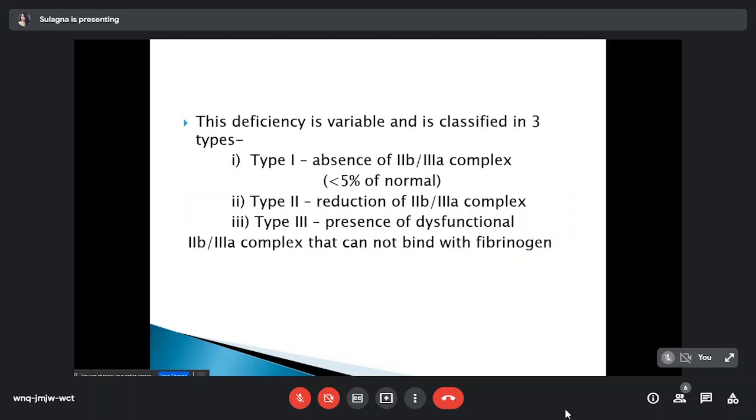So this deficiency is variable and it is classified into 3 types based on the presence or absence of the 2b3a complex. Type 1 is the absence of the 2b3a complex, which is less than 5% of the normal. Type 2 is the reduction of the 2b3a complex. Type 3 is the presence of the 2b3a complex but dysfunctional, so they cannot bind with fibrinogen. So these are the 3 types of deficiency we can see in Glanzmann thrombasthenia.